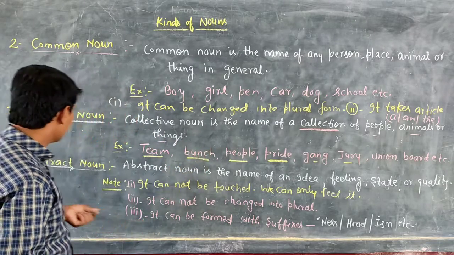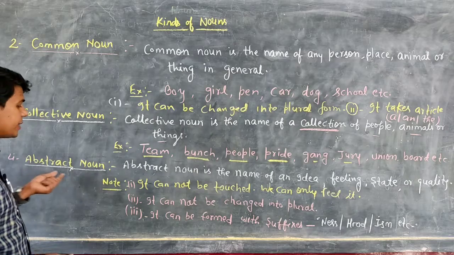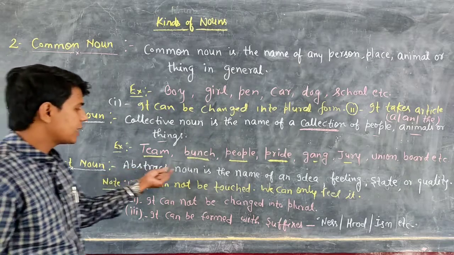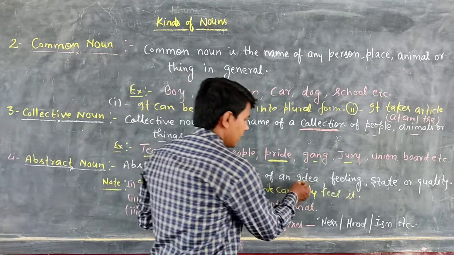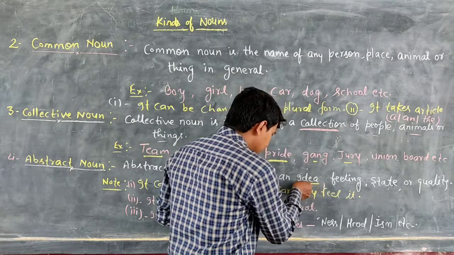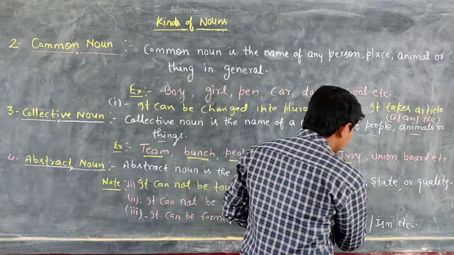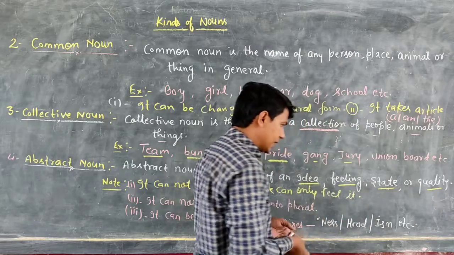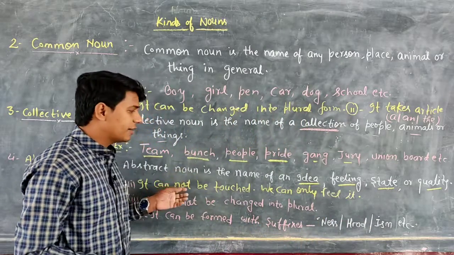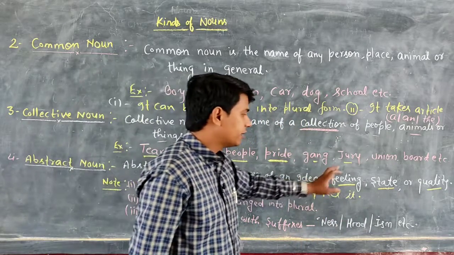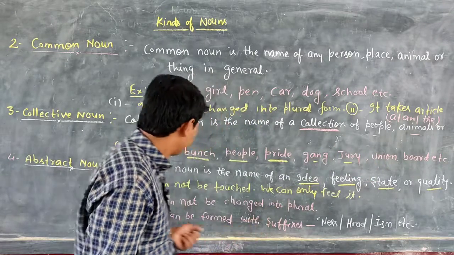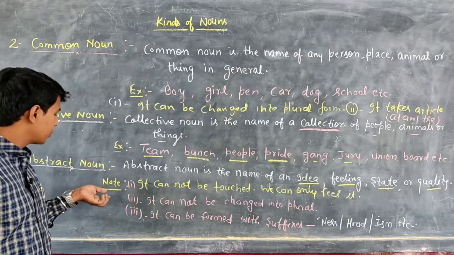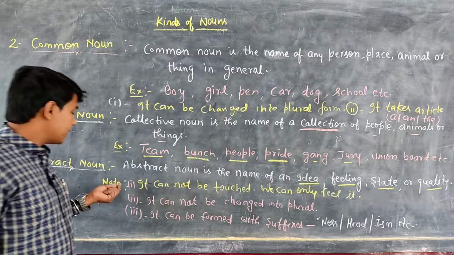Now see the fourth one, abstract noun. What is the abstract noun? So students, an abstract noun is the name of an idea, feeling, state or quality. Let's see a few important facts about the abstract noun.